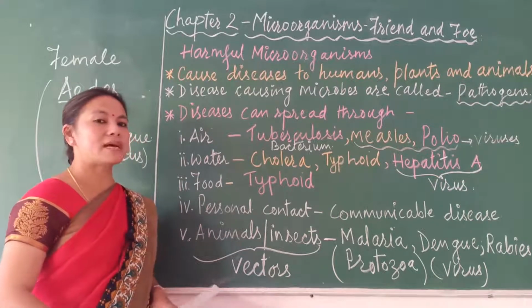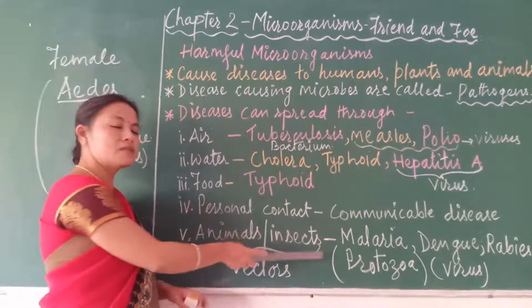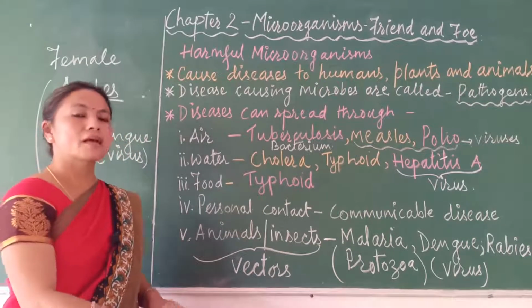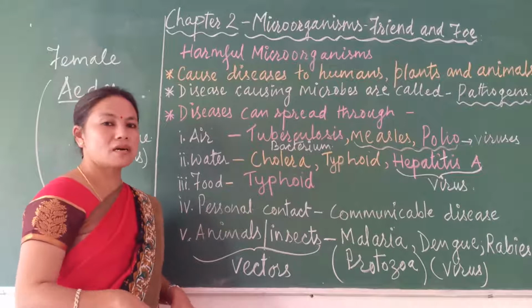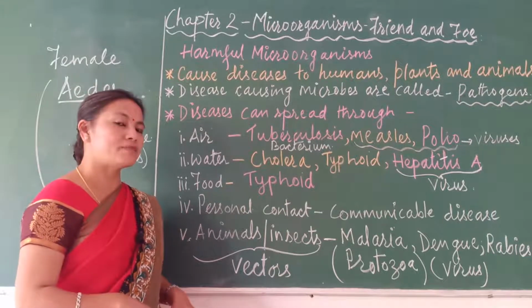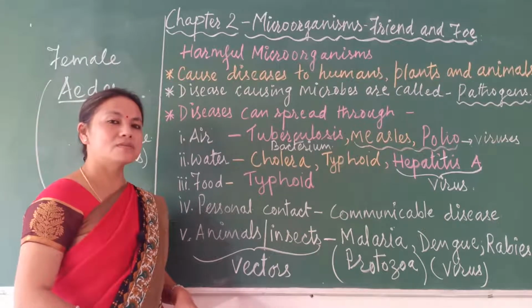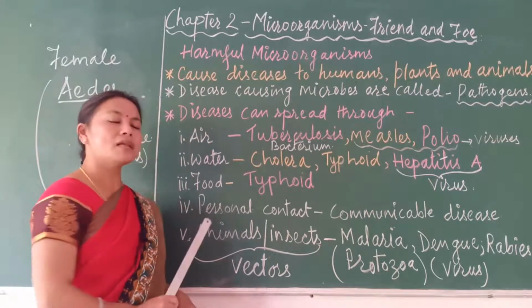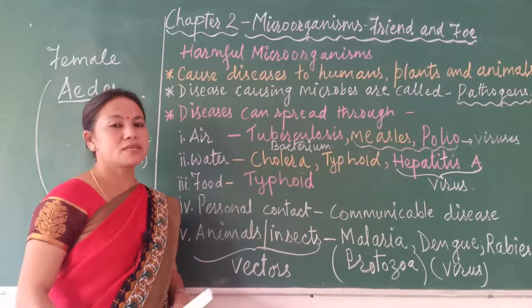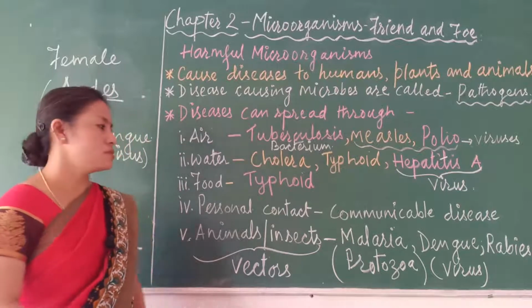So we have to practice certain measures so that the viruses or bacteria will not come in contact with us and we will not fall sick, like covering our nose and mouth, using sanitizers, and avoiding contact with a diseased person. All these things we have to do.